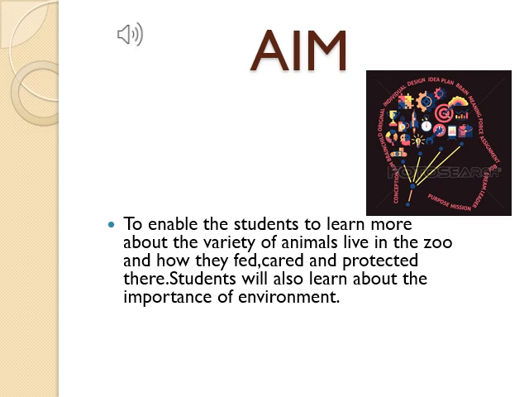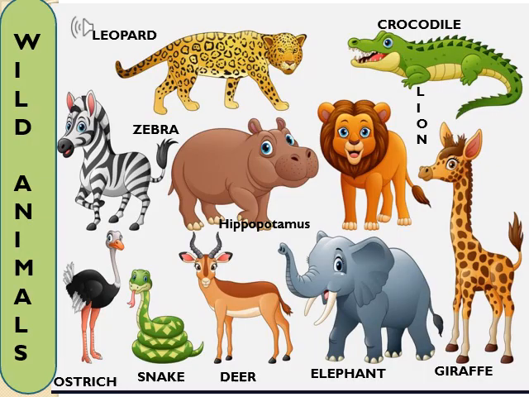Students, you will also learn about the importance of environment. Do you know which kind of animals we find in the zoo? Wild animals. Yes, wild animals can be seen in the zoo. They are kept for public display. And do you know there are kinds of animals? Some are mammals, which are like human beings. Do you know, children?